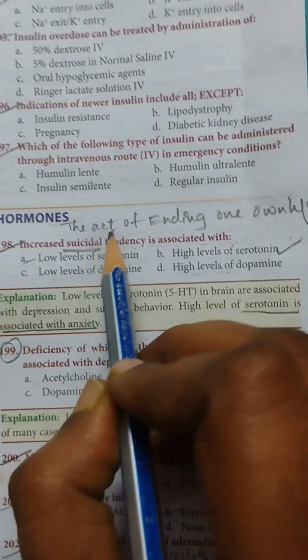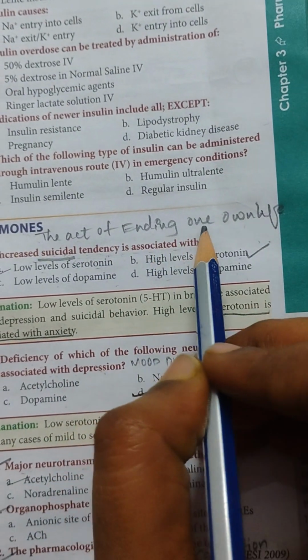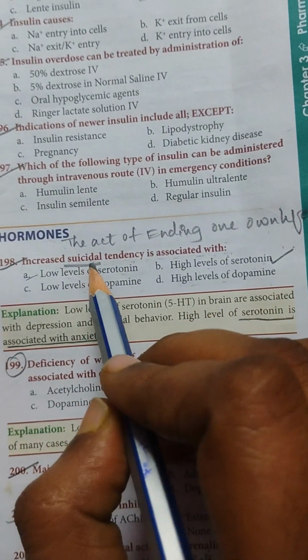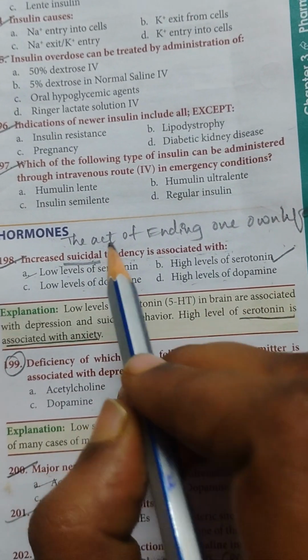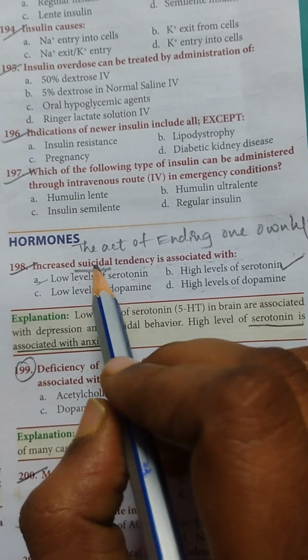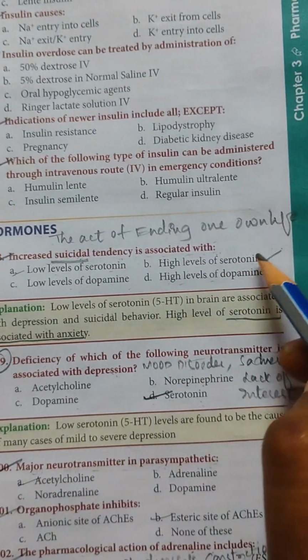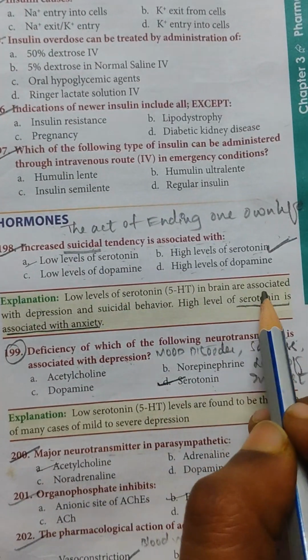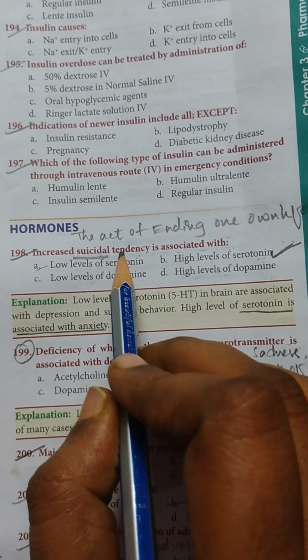So what is suicide? Suicide is nothing but the act of ending one's own life. So what neurotransmitter change causes suicidal thought? The answer is B. High level of serotonin. High level of serotonin causes suicidal thought.